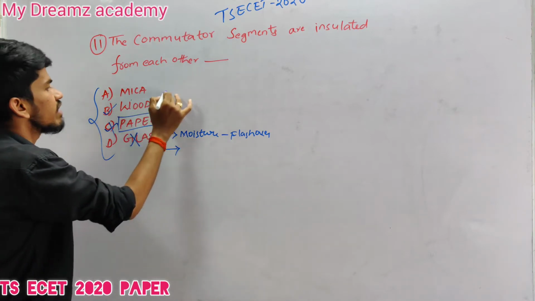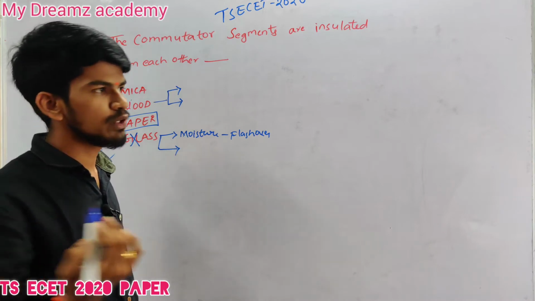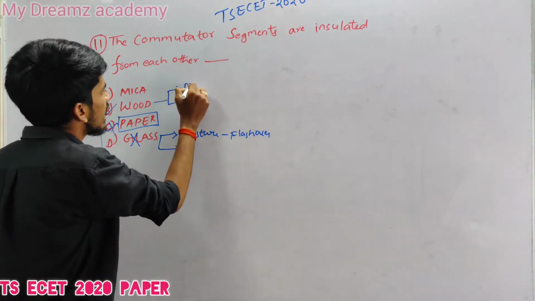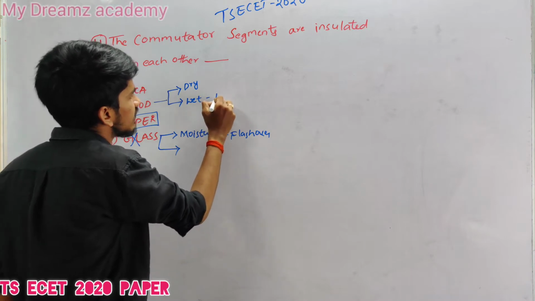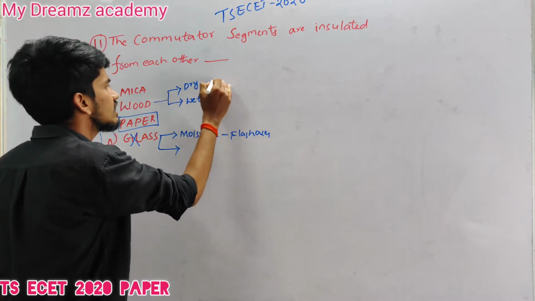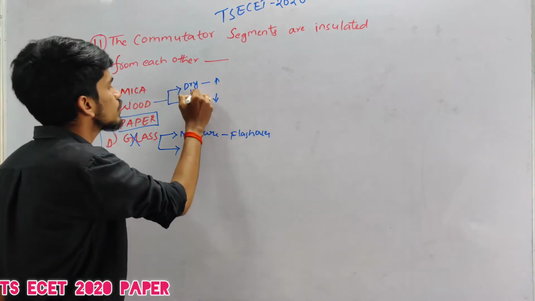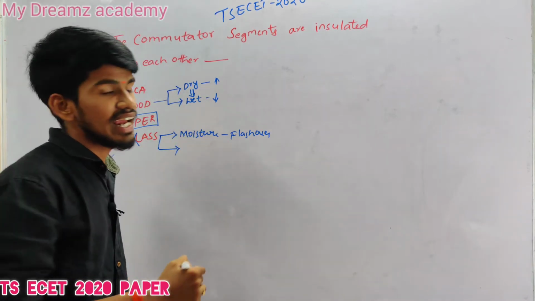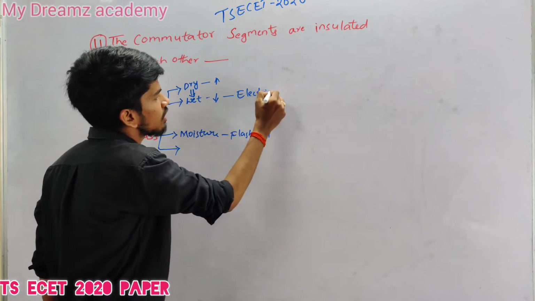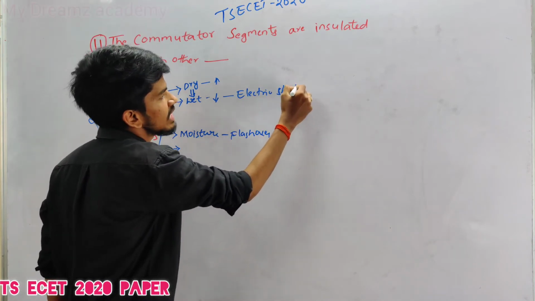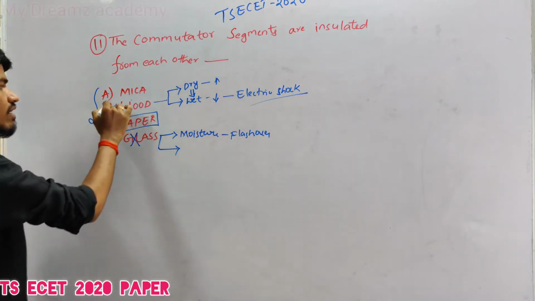Option B, wood. When we take wood as an insulating material, there is dry wood and wet wood. Wet wood has less insulation resistance, and dry wood has high resistance. When dry wood is exposed to moisture, it becomes wet. At that time, it causes electric shock. This is very dangerous in electrical engineering. So wood will not be used.